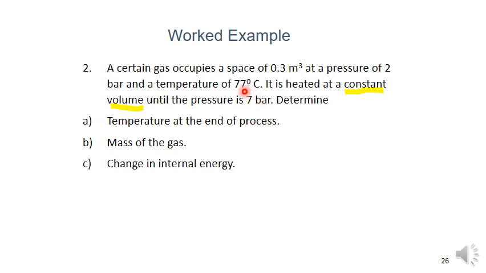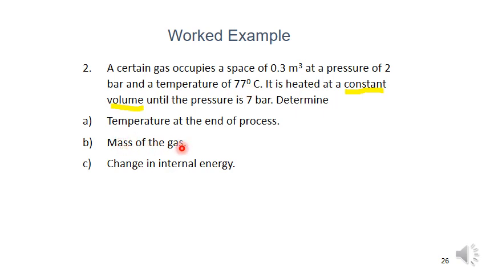End of the process means the pressure is changing from state 1 to state 2. The pressure is increasing, which means the temperature is also increased. So the answer should be more than 77 degrees. Here the pressure P1 to P2 is increasing, so temperature also should increase, T1 to T2. So the temperature should be more than 77 degrees centigrade.